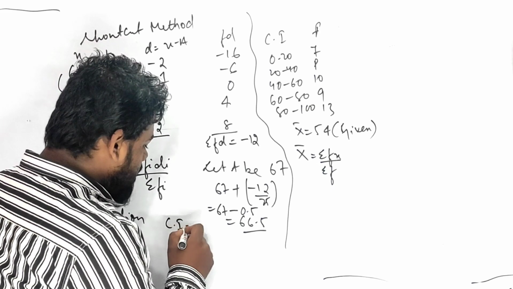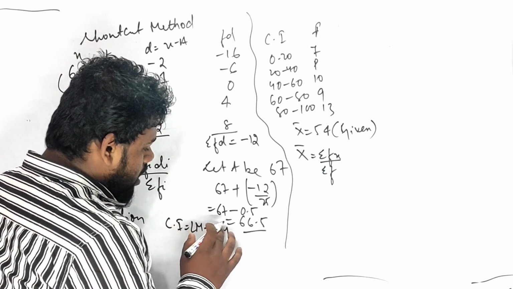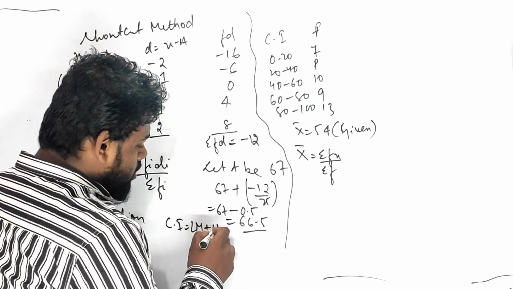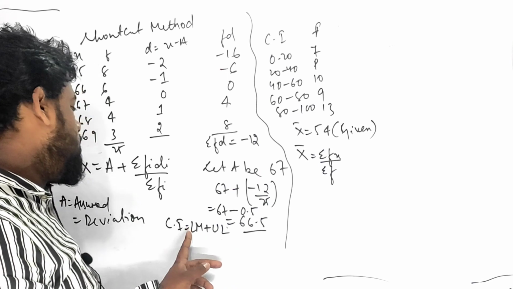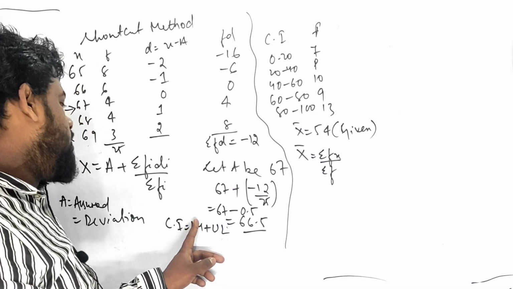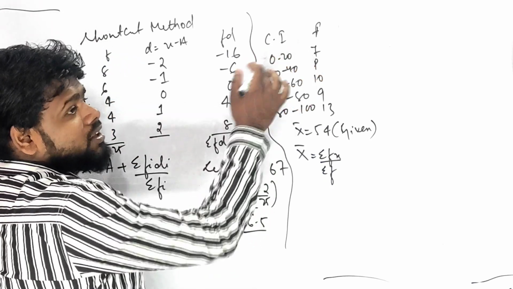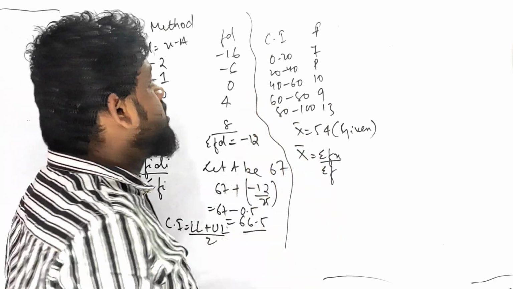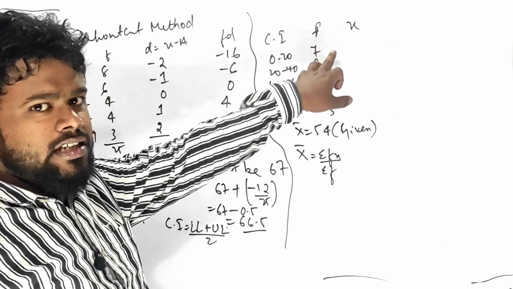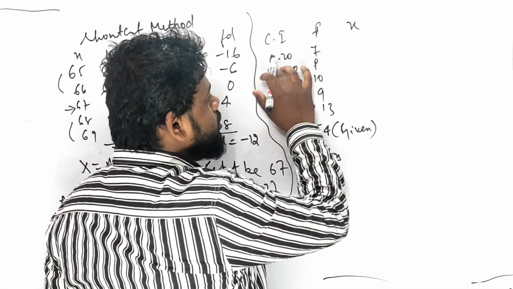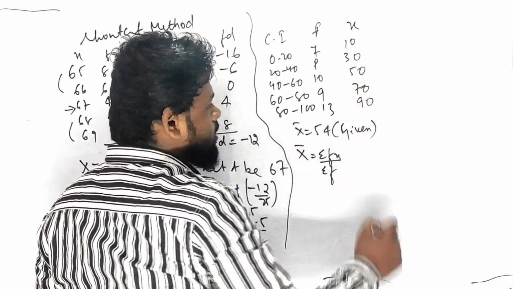बचपन से पढ़े हो. CI equals lower limit plus upper limit by 2. Lower limit 0 plus upper limit 20 by 2 is 10. तो उसका मिड वैल्यू निकाल दो. In other words, you can say mid term. x का मिड टर्म कितना होगा? 0 और 20 का 10 होगा, 30, 50, 70, 90. बात खत्म. Is it clear?